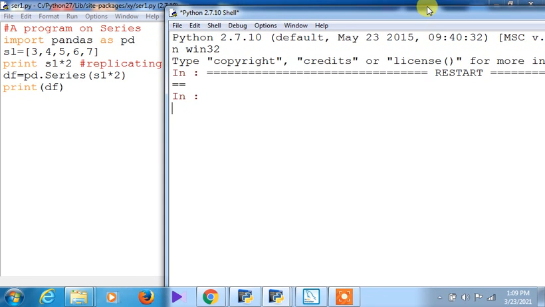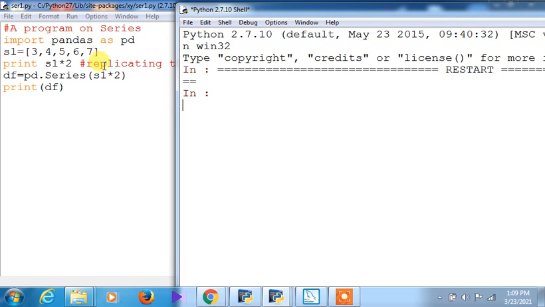Now you see out here: import pandas as pd, S1 is 3 4 5 6 7, a list that has been taken, and S1 into 2. The documentation quite rightly says replicating. Replicating means creating again and again. If you give S1 into 3, it will be replicated 3 times, but here I have given 2, so the data set will be replicated twice. Here also pd.Series will do the same thing with S1 into 2, but in this case the index will be generated twice.